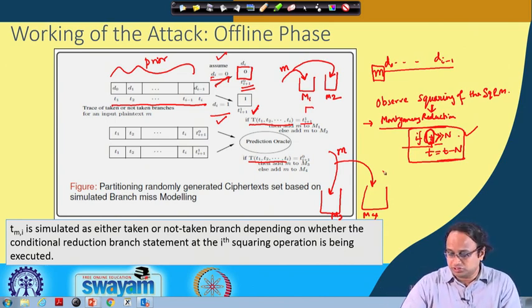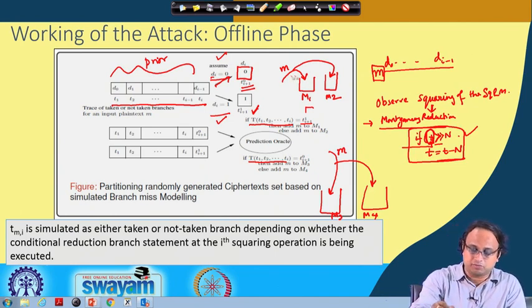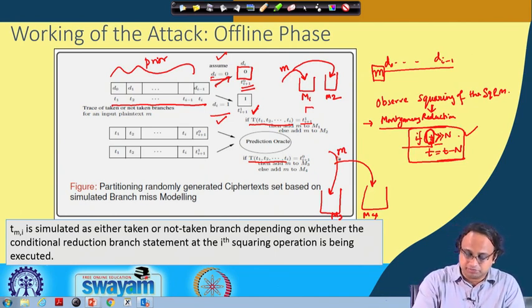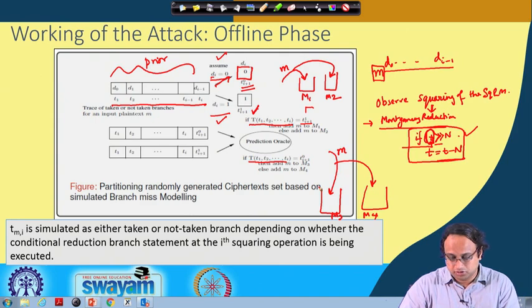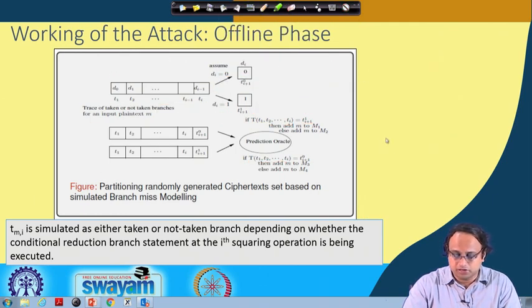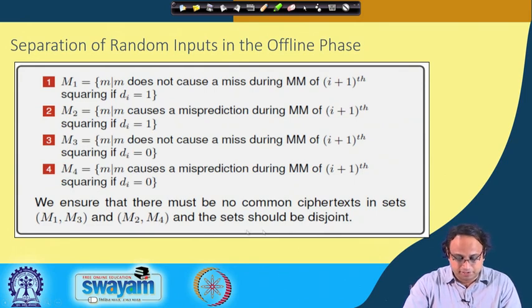So you see that there are 2 alternatives. This M can go into either M1 or M2, or this message M can also go into M3 and M4. So, there can be a message M which goes into M1, and also goes to maybe M3; that is also possible. In order to improve the accuracy of the attack, we do a further step, and we ensure that there is no common ciphertext in the sets M1, M3 and M2, M4.